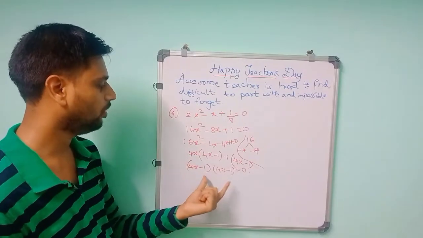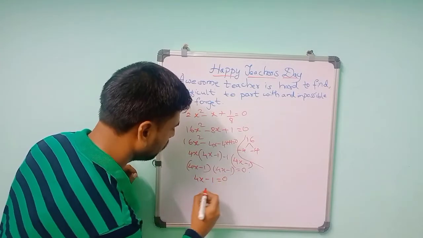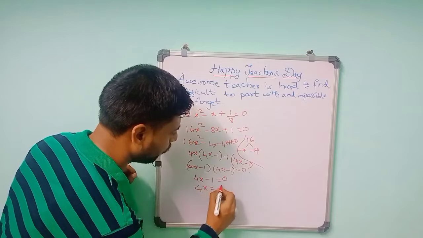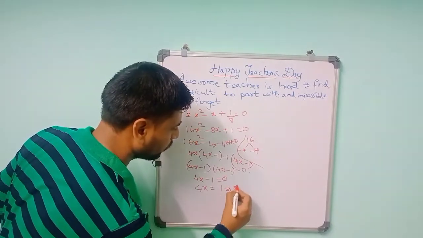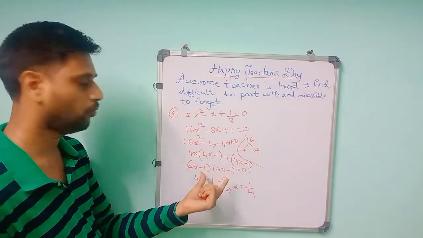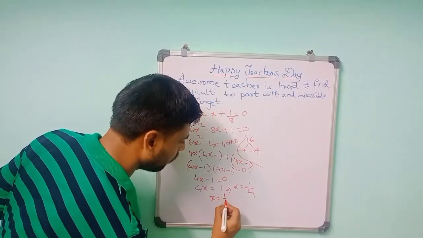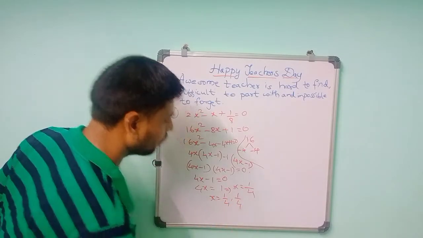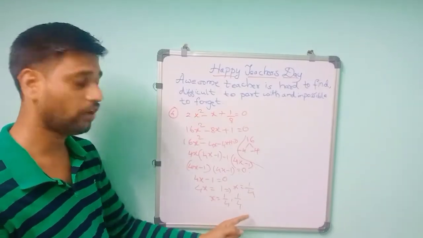So both the terms are the same. So 4x minus 1 is equal to 0, so 4x is equal to 1. So we have to find the value of x. So x is equal to 1 by 4. Both the factors are the same, so both the roots will be the same. X is equal to 1 by 4 and 1 by 4. So the roots of the equation are 1 by 4 and 1 by 4.